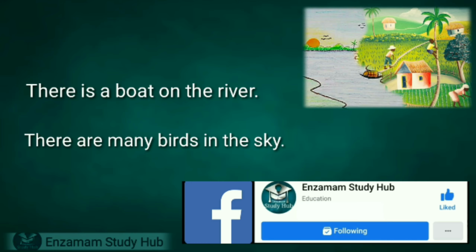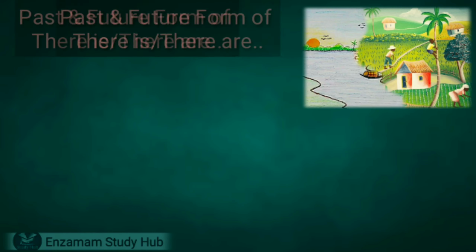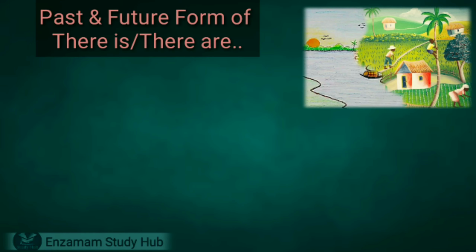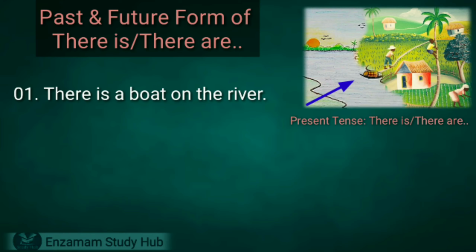So today we will discuss the past and future form of there is and there are. If we take the first example, there is a boat on the river. This is based on the present situation. Suppose you saw the boat in the morning time, but in the evening you see the boat is not present. And now if you want to speak the sentence in English, you have to speak in past time.